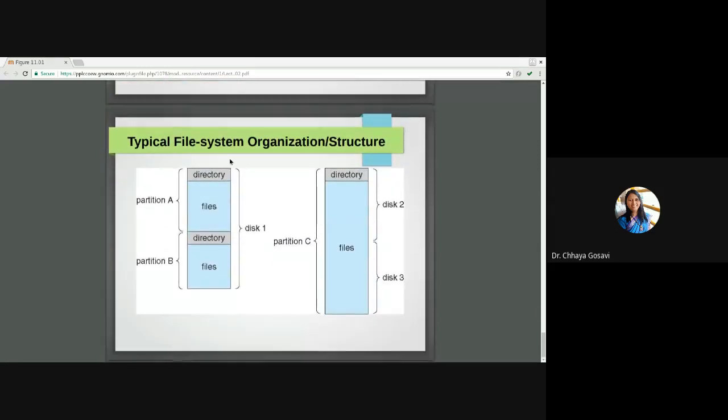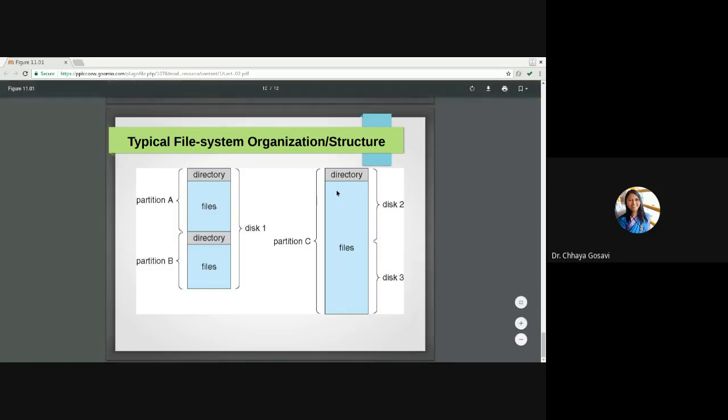So this is a typical file system organization or structure. We can have directories, files, directory files. This is the hard disk, disk 1. The hard disk is divided into partitions. We have C drive, D drive, E drive on our Windows. So this hard disk is divided into partitions, and each partition can contain a number of directories as well as files.